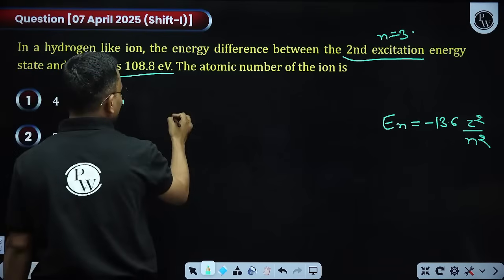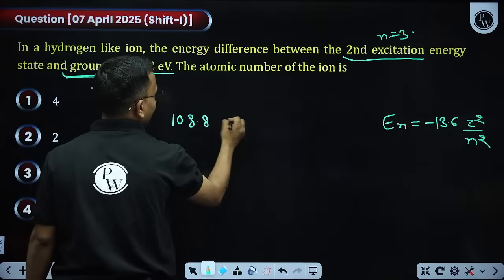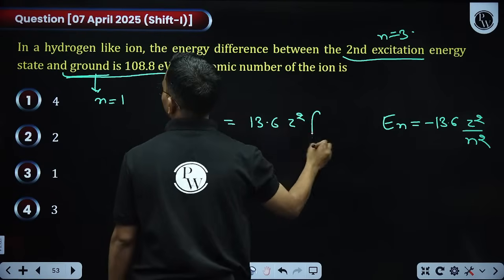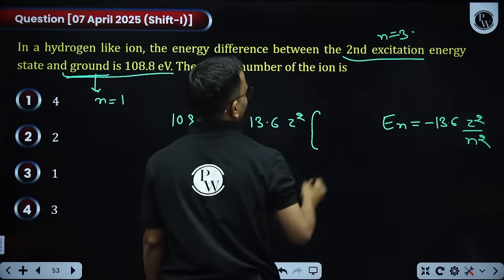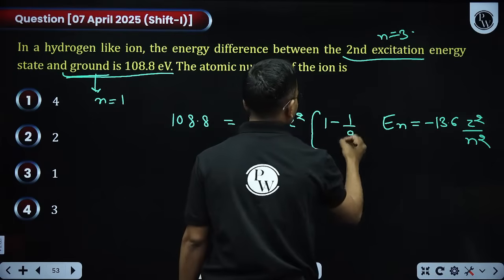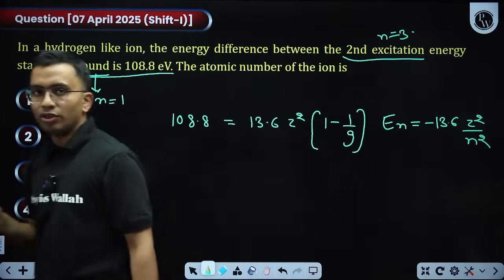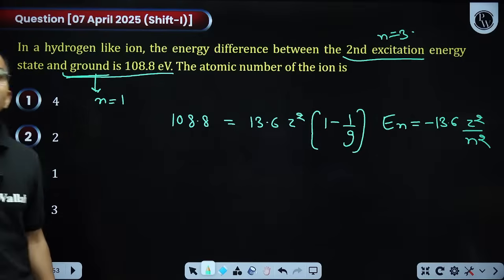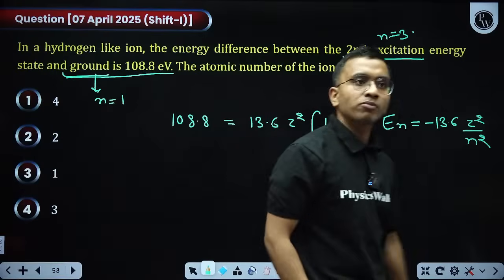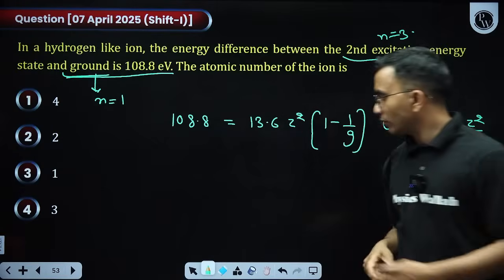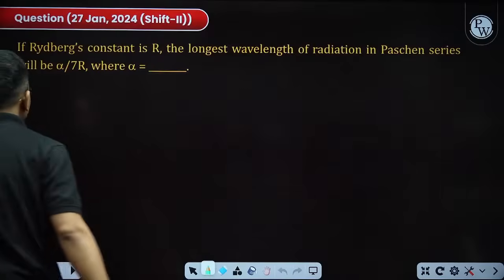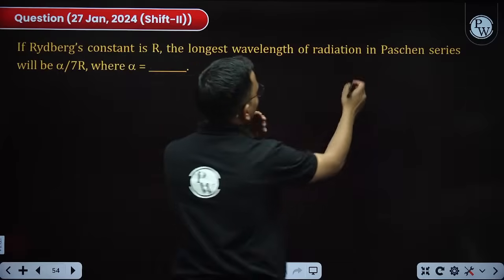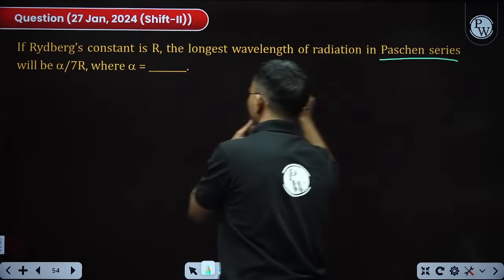So the difference 108.8 is equal to 13.6 into Z square into (1 by n1 square minus 1 by n2 square). So that is 1 minus 1 by 9. From here we can find the value of Z. Clear?